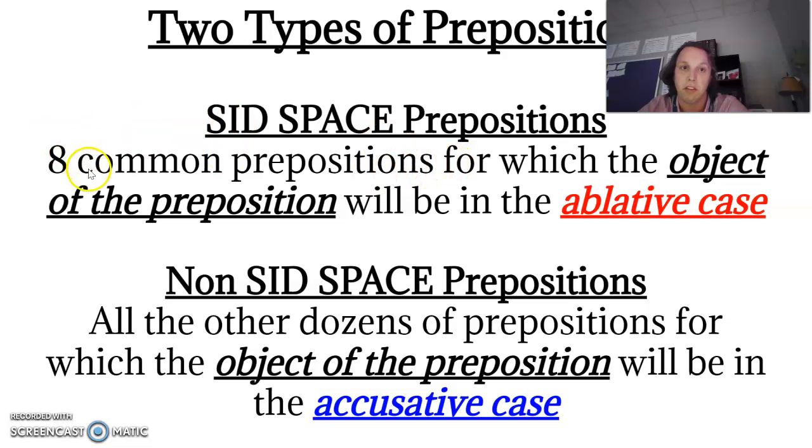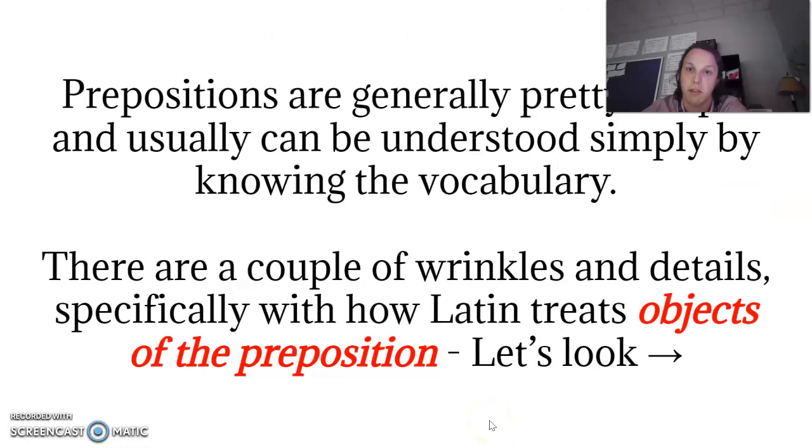SID space prepositions are 8 common prepositions for which the object of the preposition will be ablative, as opposed to non-SID space, which is the other dozens and dozens of prepositions for which the object of the preposition will be accusative. So SID space, 8 letters, S-I-D, S-P-A-C-E, 8 letters for the 8 common prepositions. This is a mnemonic device that'll help you remember the 8 that are special and are followed by an ablative noun, whereas all the other ones are followed by an accusative noun.